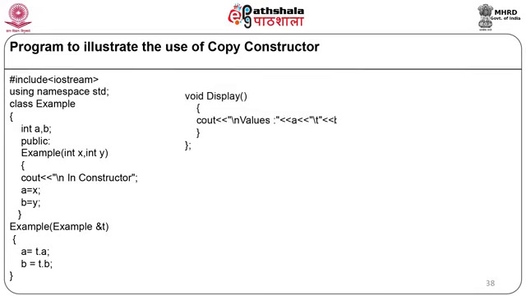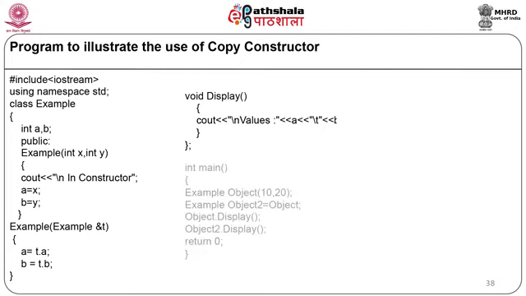Now we will have one member function, void display, which displays the values of a and b on the screen. Cout, newline, values, the value of a and the value of b, and our class will end. So in this class, we have declared the class Example with two data members a and b in the private scope, and two constructors: one is a parameterized constructor and the second is a copy constructor, and one member function is defined.